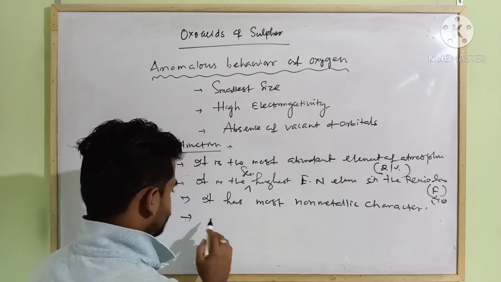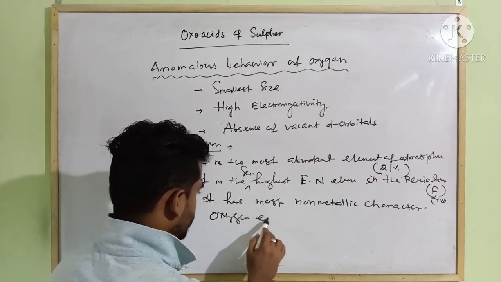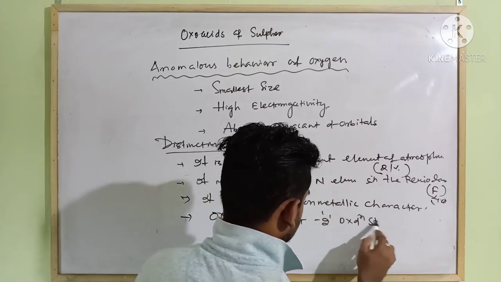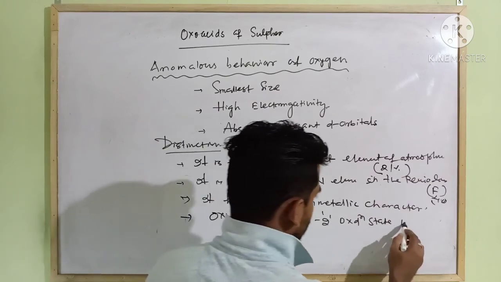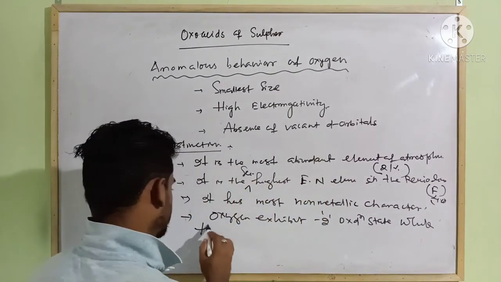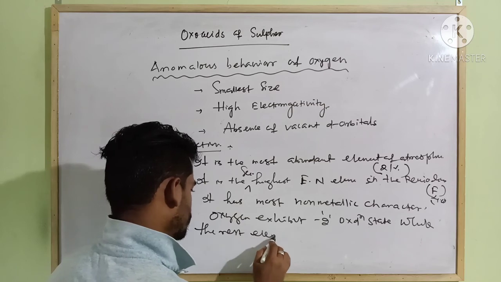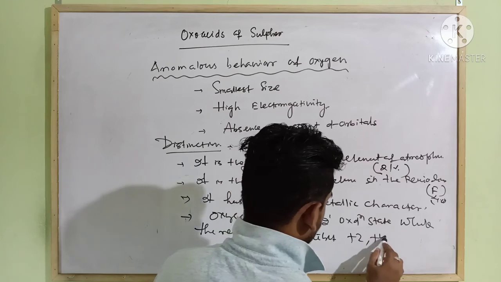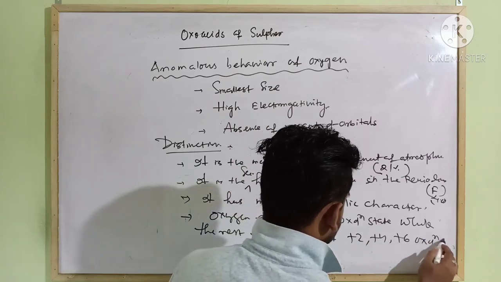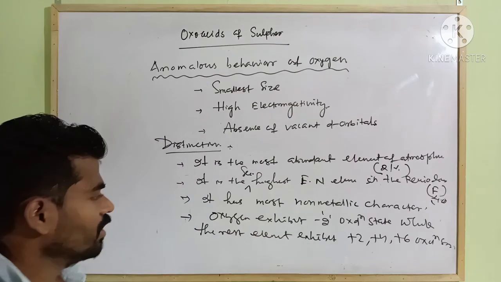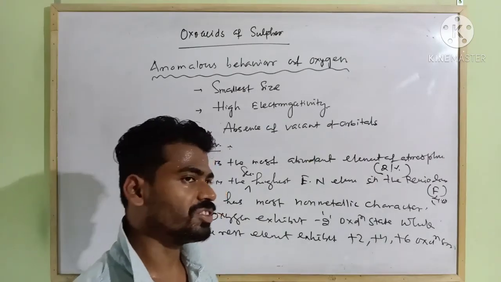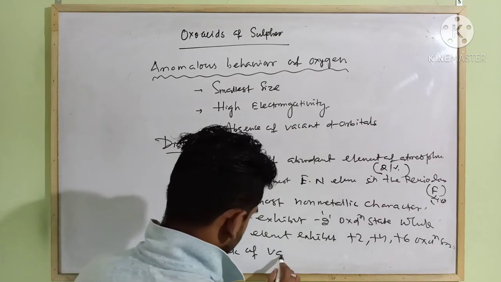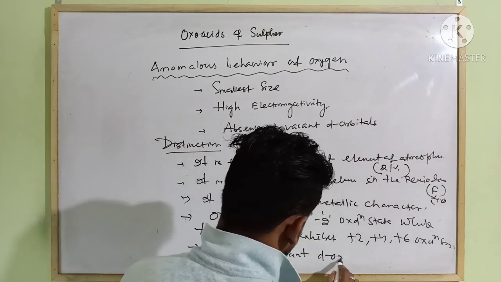Next, oxygen exhibits -2 oxidation state, while the rest of the elements exhibit +2, +4, +6 oxidation states. Oxygen does not exhibit +4, +6 oxidation states because of lack of vacant d orbitals.